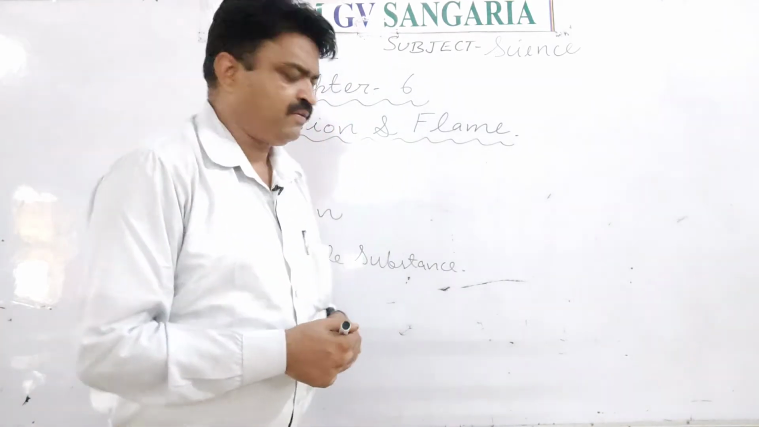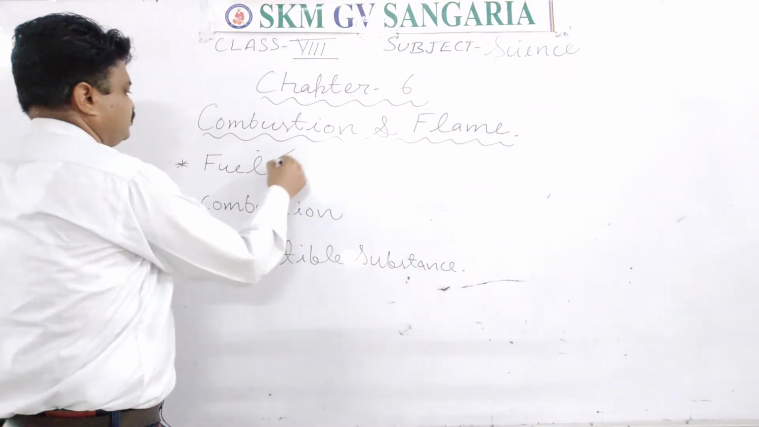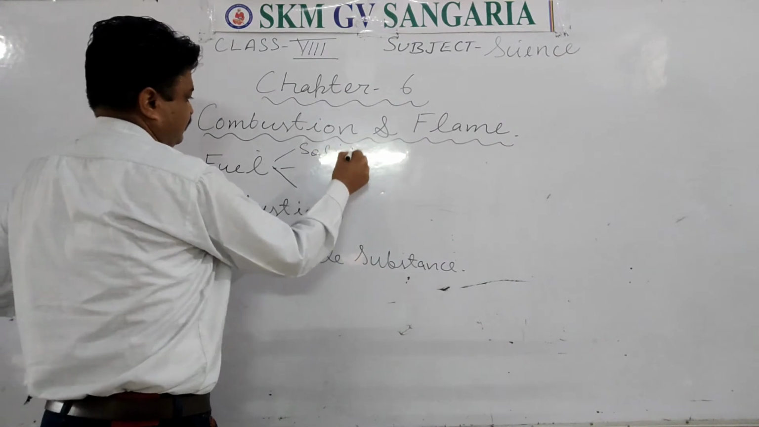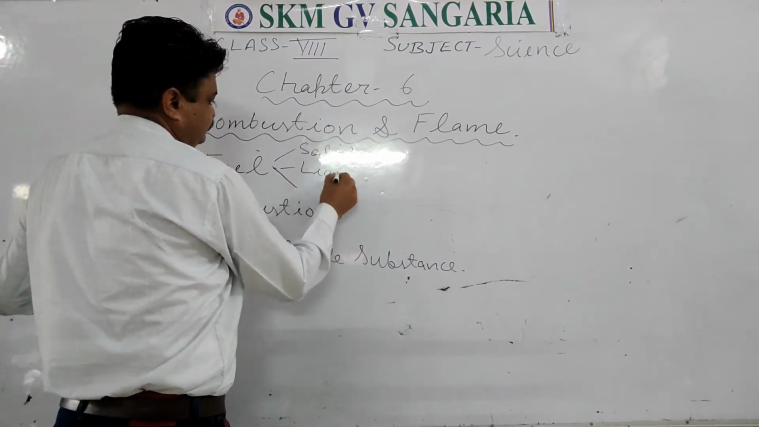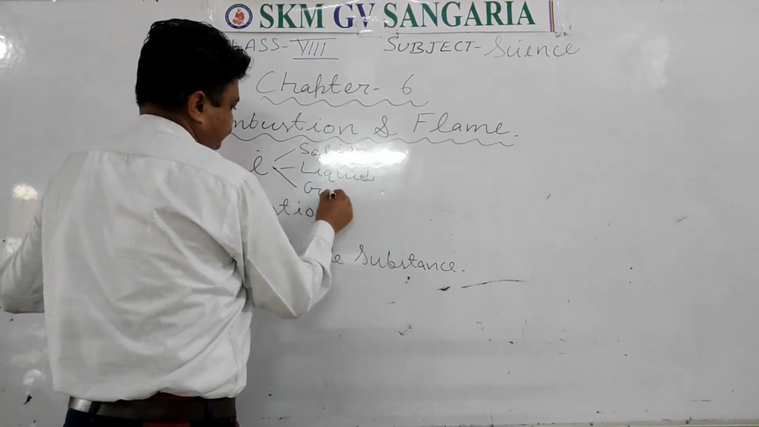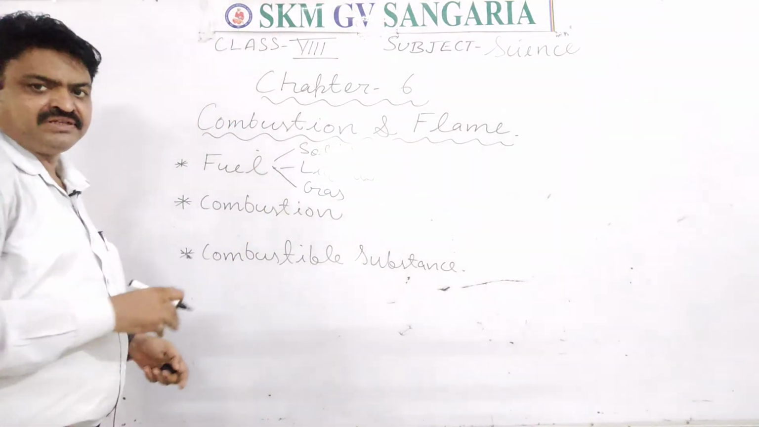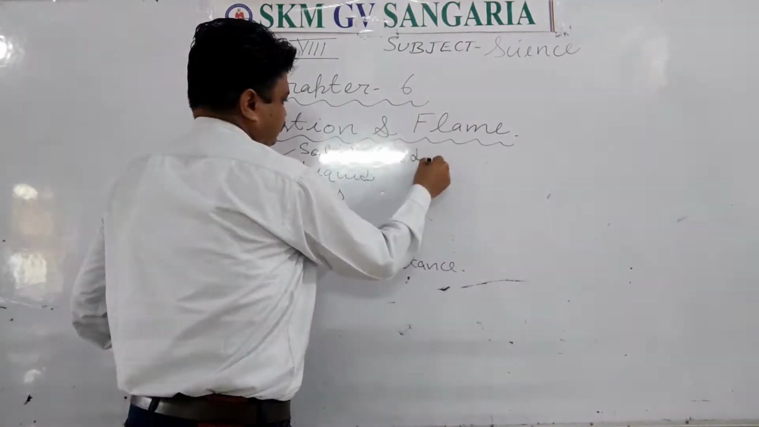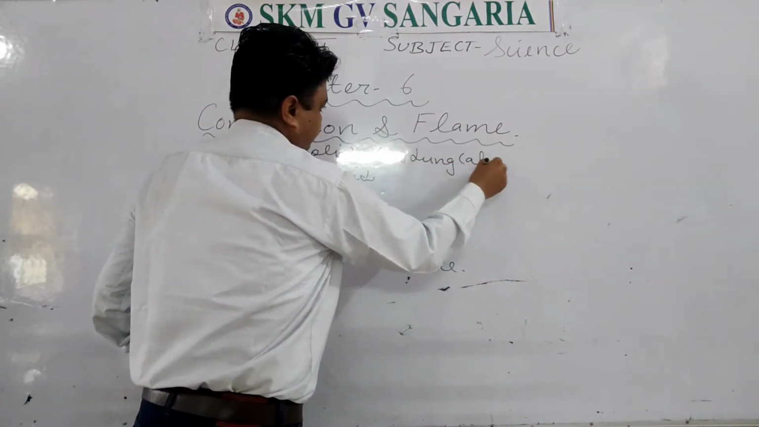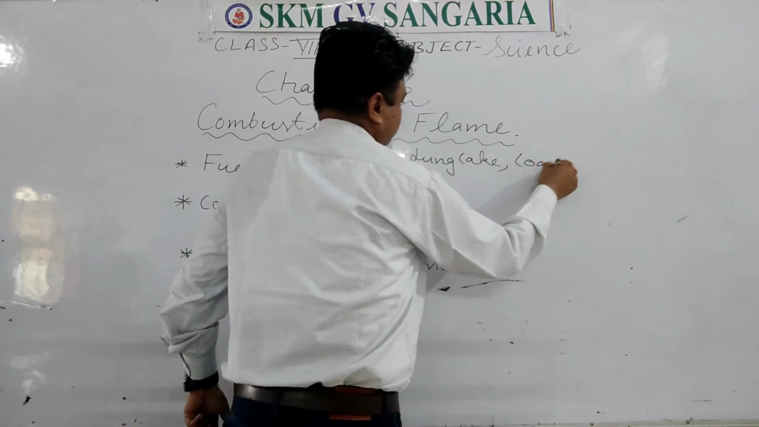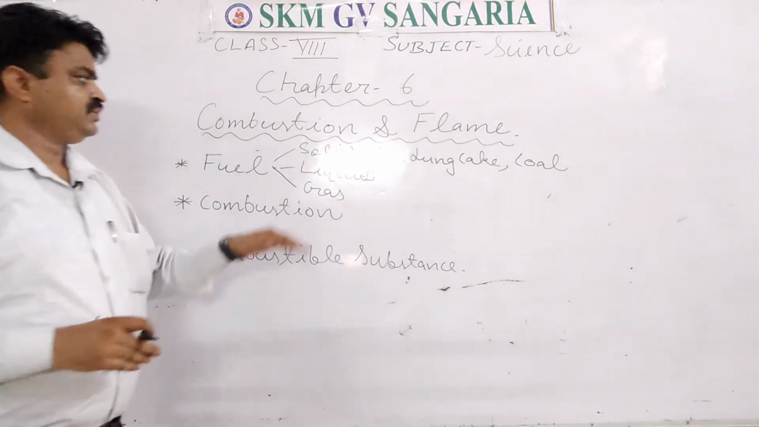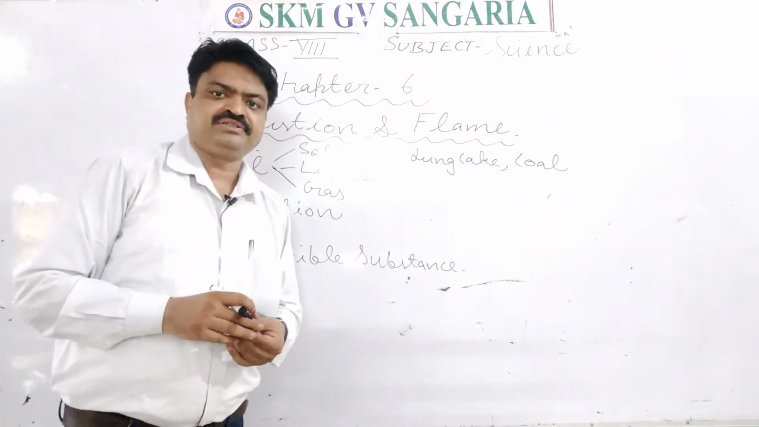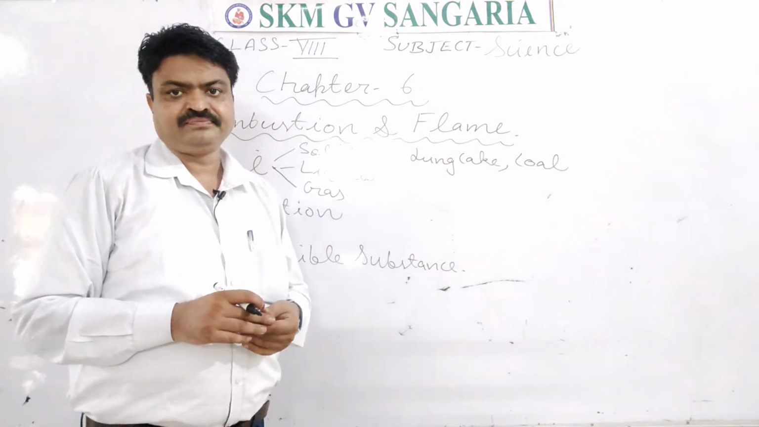And the fuels are found in all three forms: solid fuel, liquid fuel and gaseous fuel. An example of solid fuel is cow dung cake. Coal is also a solid fuel. Like this, wood is also an example of solid fuel.